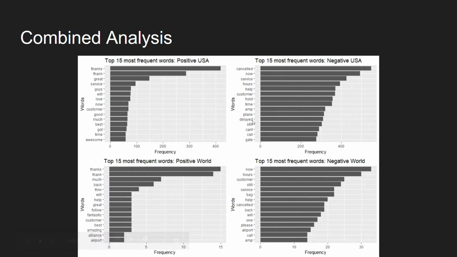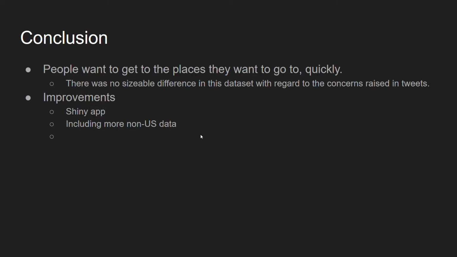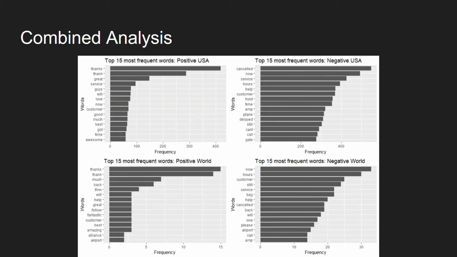I kind of expected there to be a bit more nuance here, maybe something that Americans would consider negative that the rest of the world would consider positive, or vice versa. But that's not really a thing that appeared in this data set. Though I still would like to see a bit more, if I'm to be completely honest with you. To conclude, however, people want to get to the places where they want to go quickly. There wasn't a sizable difference in this data set with regard to the concerns that were raised in the tweets, as we can see here.